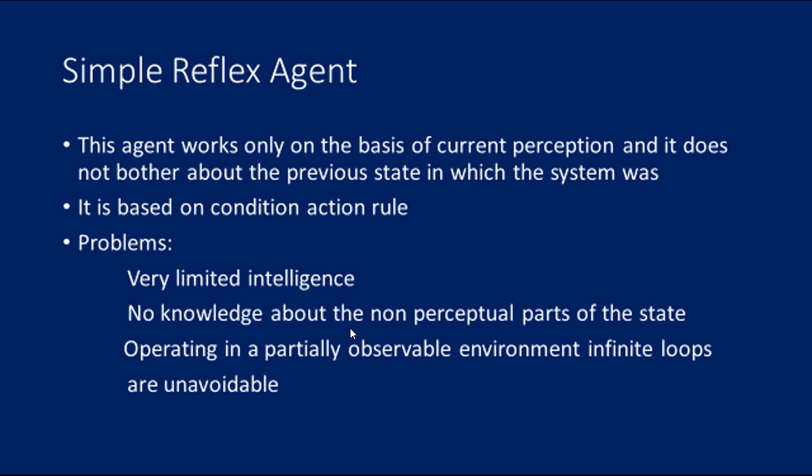It works on condition action rule, which means it maps the current state to action, such as a room cleaner agent. It works only if there is dirt in the room. This agent only succeeds in a fully observable environment.